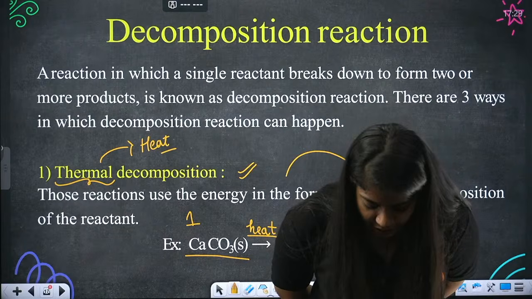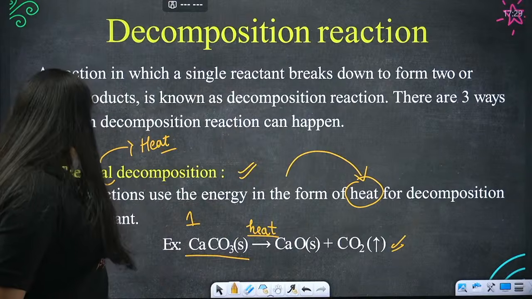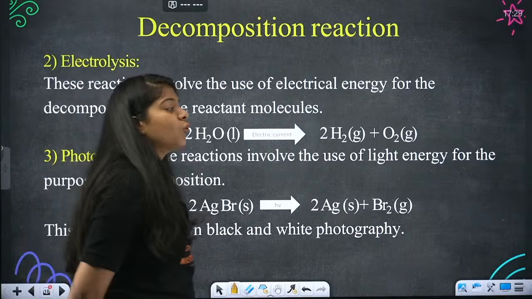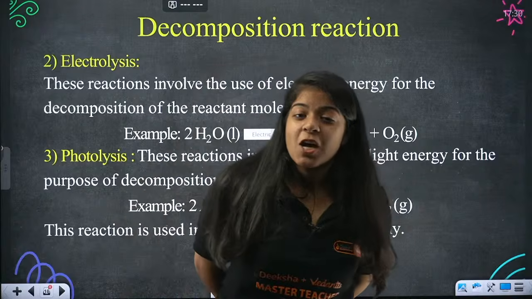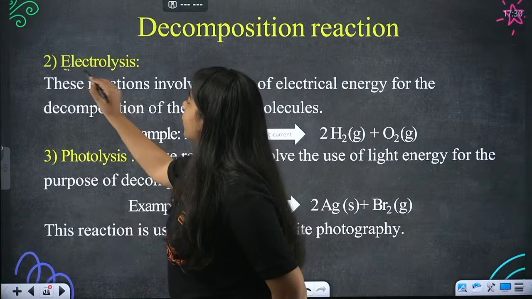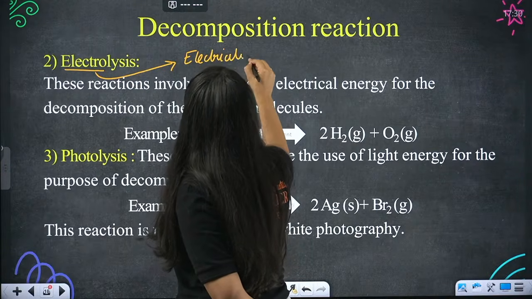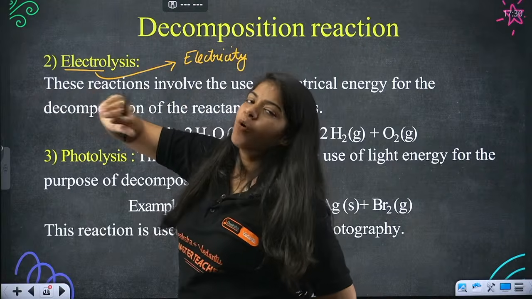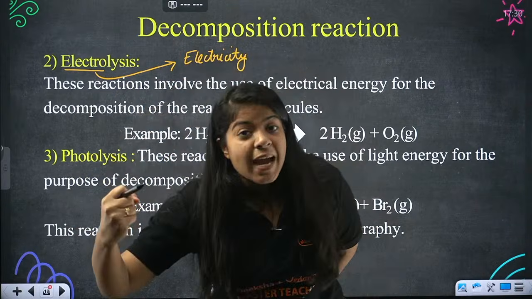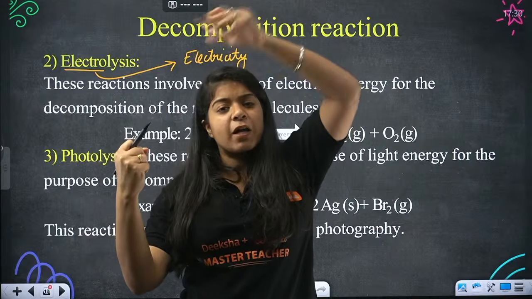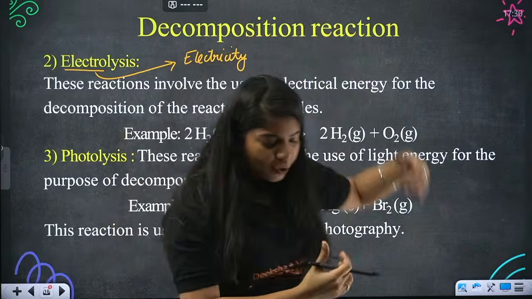Very good. Substance is broken with the heat. Okay, great. Now the next type of decomposition is electrolysis. Ma'am, what is electrolysis? This is not something we have heard, right? So from the word electro, you can see electricity. You remember electricity? Whenever we have a reactant, we always want to break it. That's our goal for decomposition. So whenever we break the reactant with the help of electricity, by supplying electricity, we give it shocks, and as we give it shocks, the reactants break into 1 or more products.